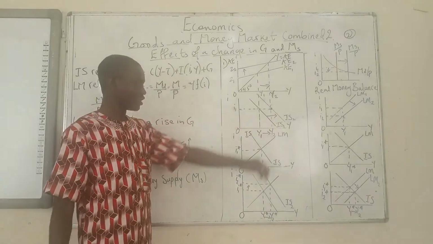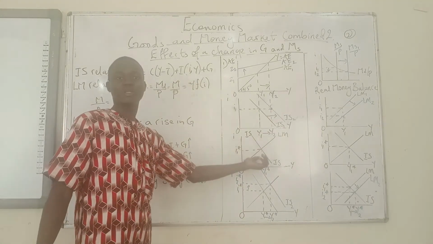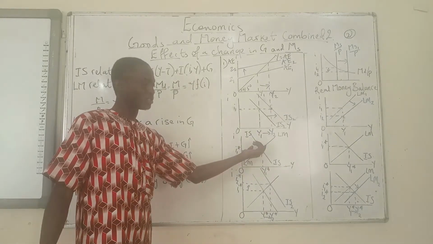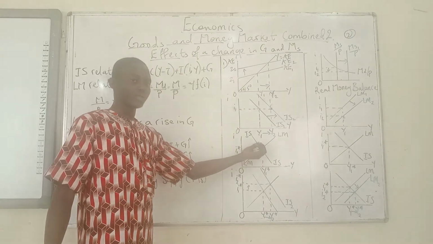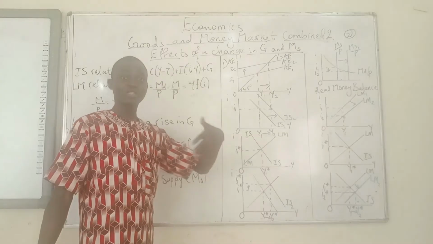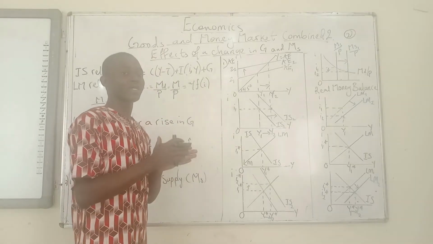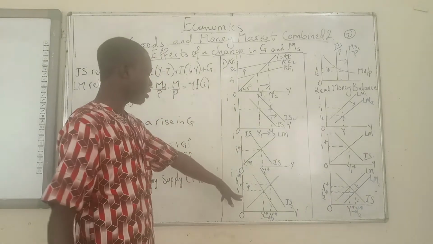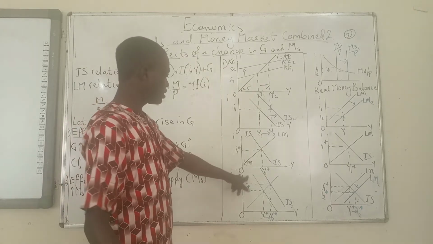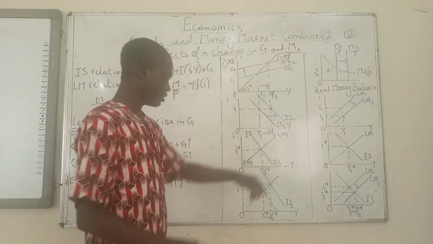Alright, so from there, we then move to when the IS curve has now shifted. So we are no longer at this equilibrium. There has to be a new equilibrium now. But now that the IS curve is changing, we have to show that change on the new graph and find out what the new equilibrium is. So we come to this point. This is the old IS curve, which is still IS.